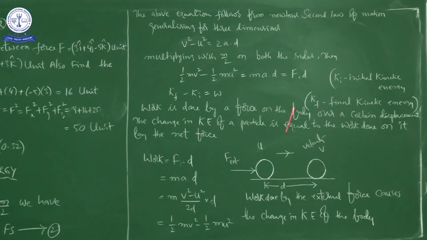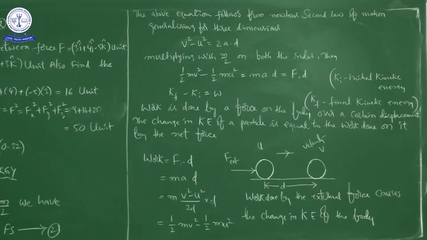According to the situation, whatever external force is applied on the body causes it to increase its speed, meanwhile it covers a certain displacement. Whenever it increases its speed, automatically the kinetic energy is said to be increased. So initial kinetic energy is 1 by 2 mu square and final kinetic energy is 1 by 2 mv square. The change in kinetic energy is 1 by 2 mv square minus 1 by 2 mu square, that is equal to ma into s, that is equal to f into s. It is the equation number 2.